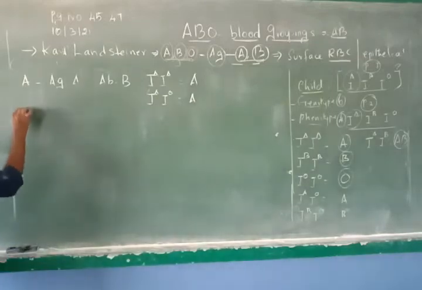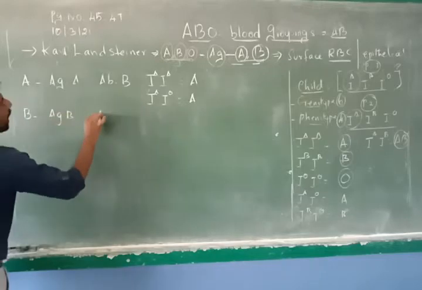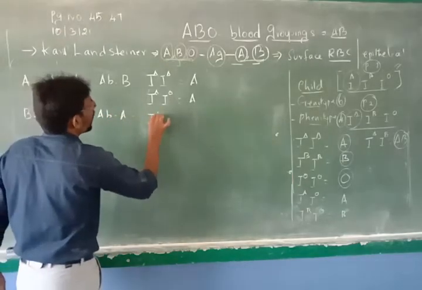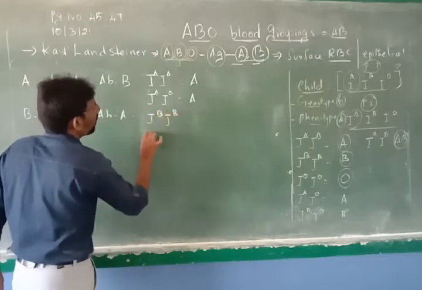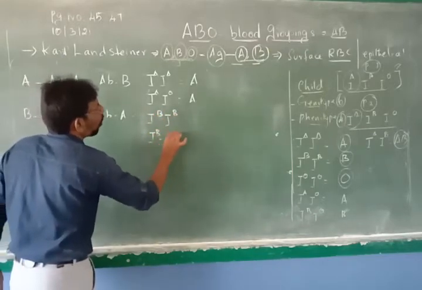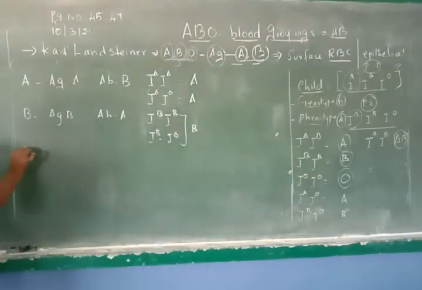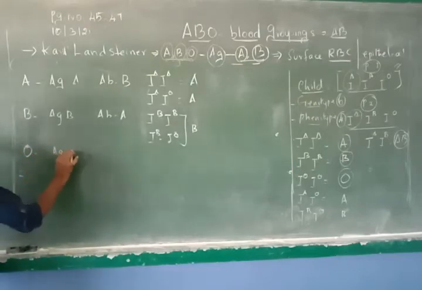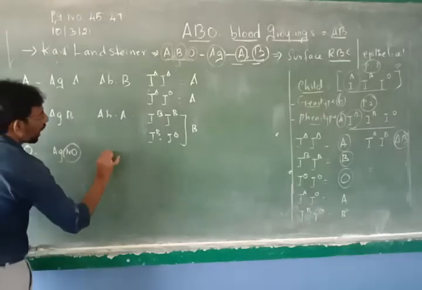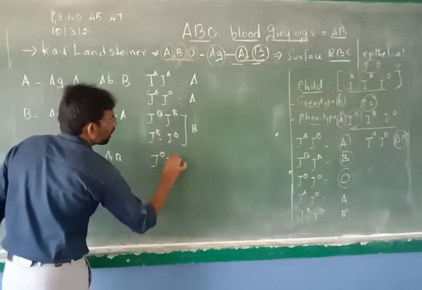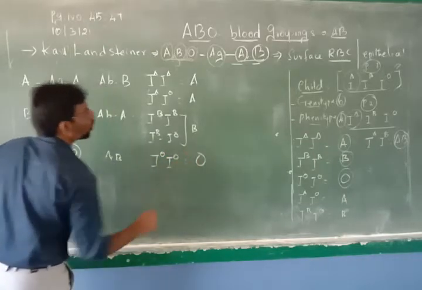Suppose a person has B blood group, the antigen is B. Very good. Antibody? A antibodies. What will be the genotype? IB, then IO. So everything together gives you B blood group. The person who has O blood group, antigen? No antigen. Antibodies A and B. What will be the genotype? IO. What is the blood group? O blood group. Very good.